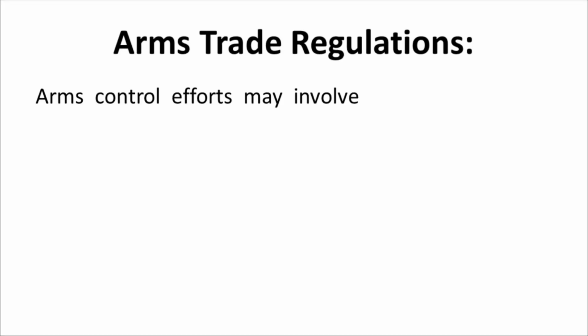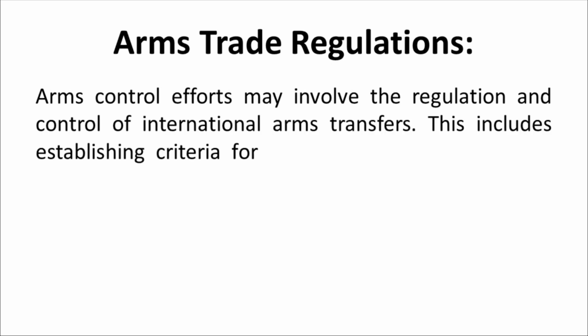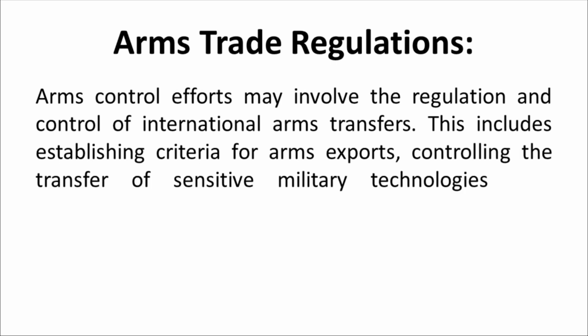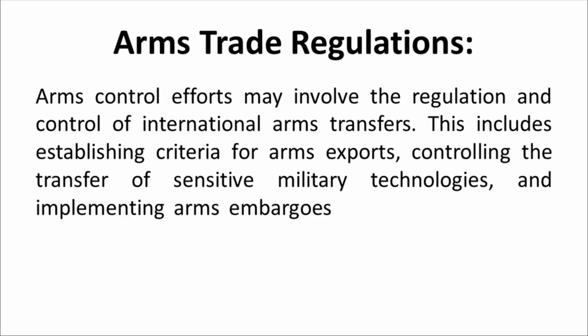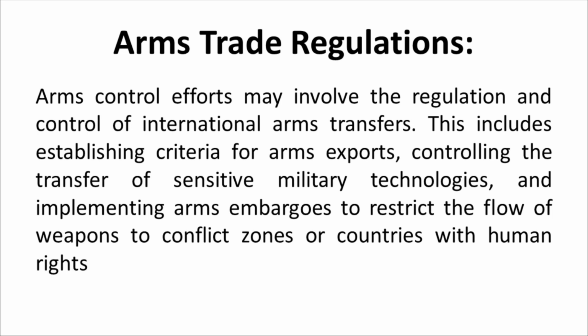Arms trade regulations. Arms control efforts may involve the regulation and control of international arms transfers. This includes establishing criteria for arms exports, controlling the transfer of sensitive military technologies, and implementing arms embargoes to restrict the flow of weapons to conflict zones or countries with human rights concerns.